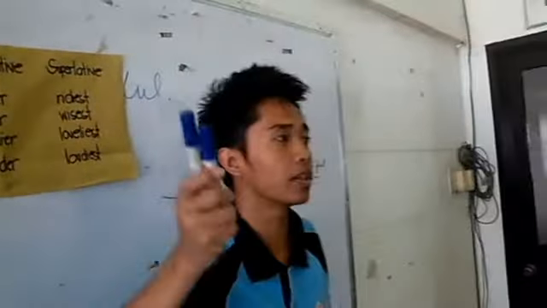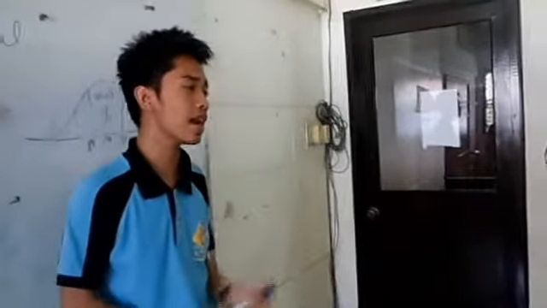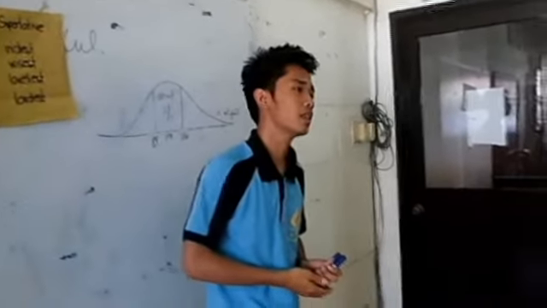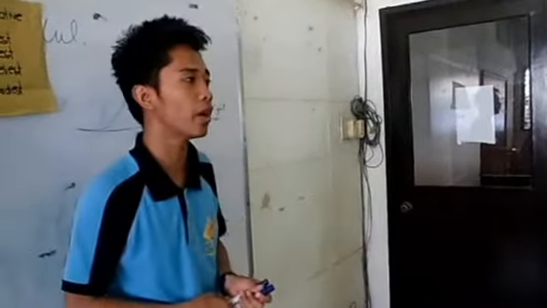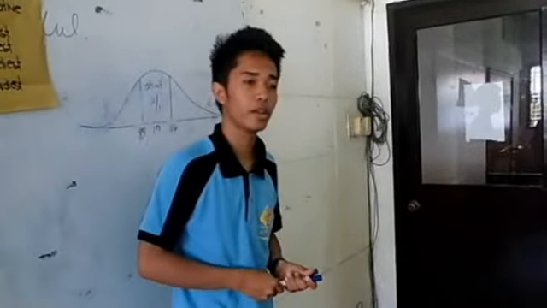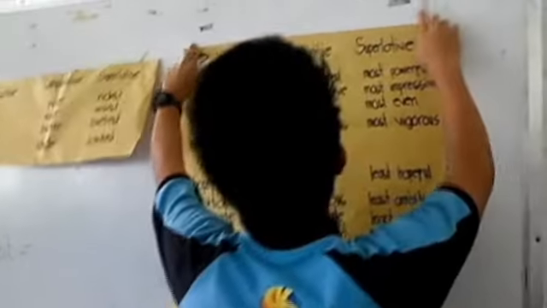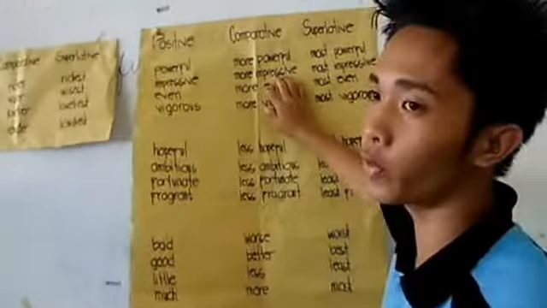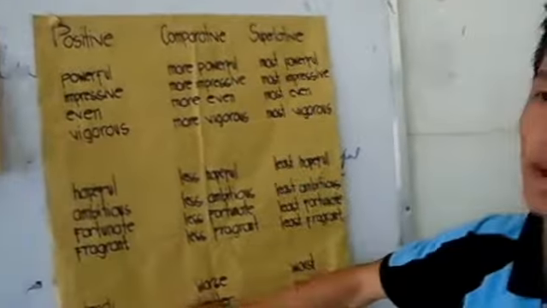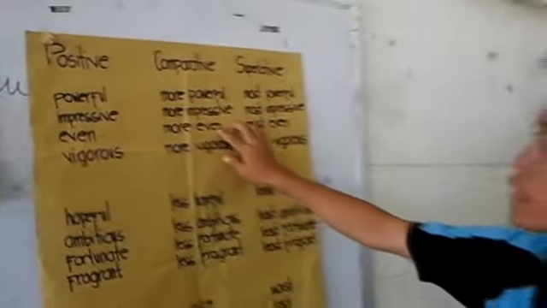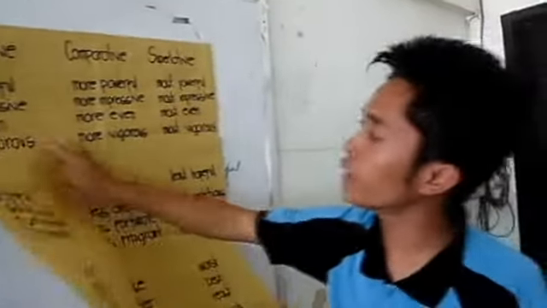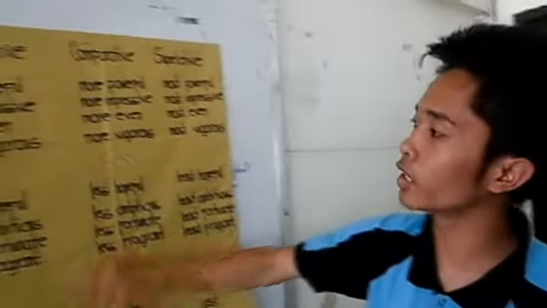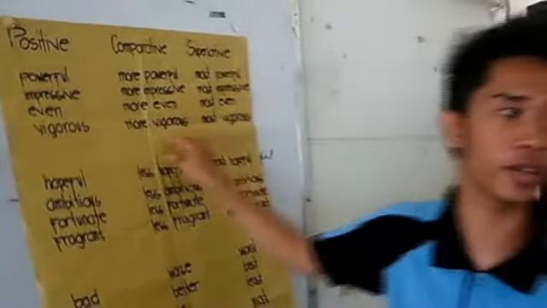Class, take note that in some cases, most adjectives of 2 or more syllables form the comparative degree with the word more, and the superlative degree with the word most. And these are the examples. In the positive, we have powerful, in comparative, more powerful, and in the superlative, most powerful. Impressive, more impressive, most impressive. Even, more even, most even. Vigorous, more vigorous, and most vigorous.